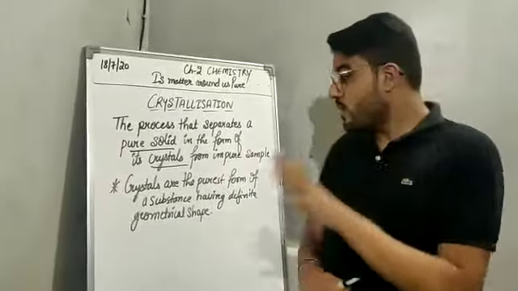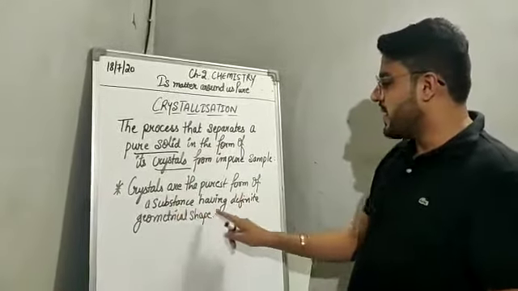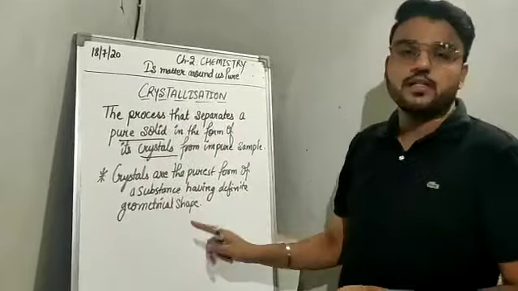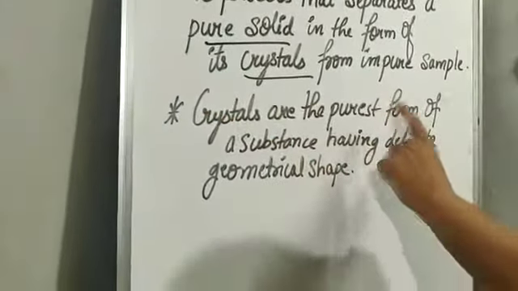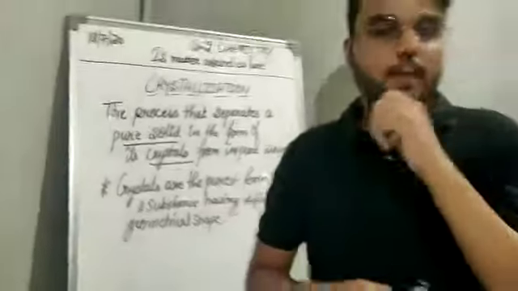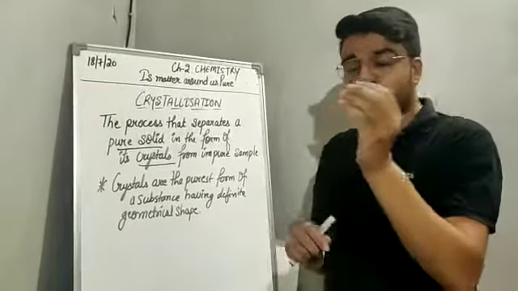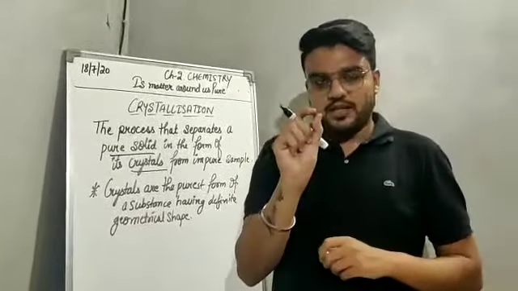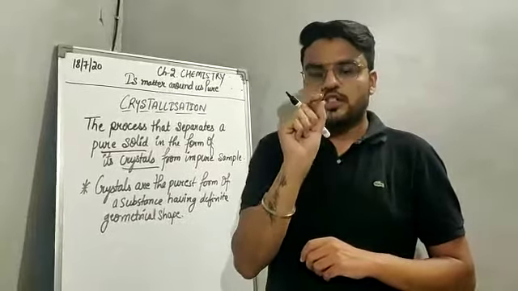Okay. Now what are crystals? Crystals are the purest form of a substance having a definite geometrical shape. Means crystals are tiny substances which have a definite geometrical shape.